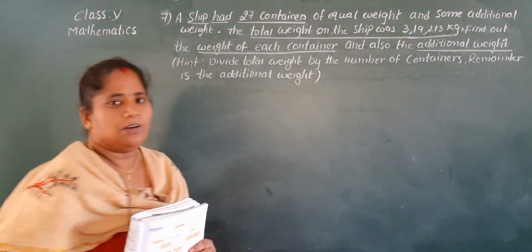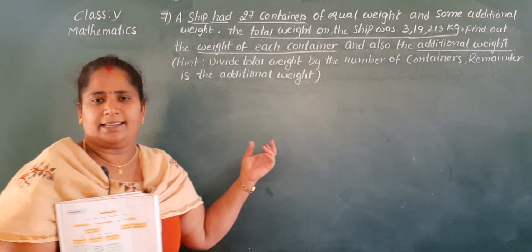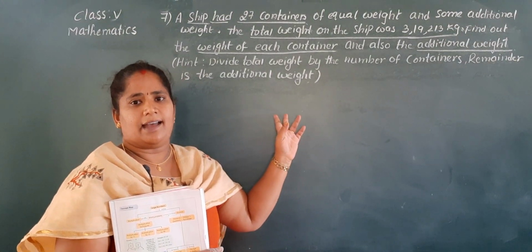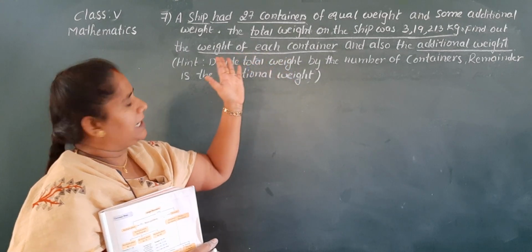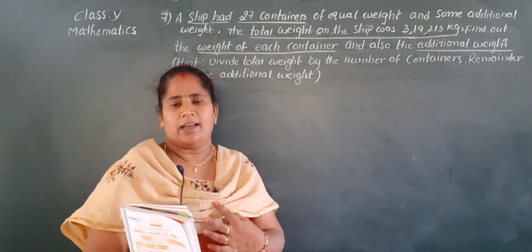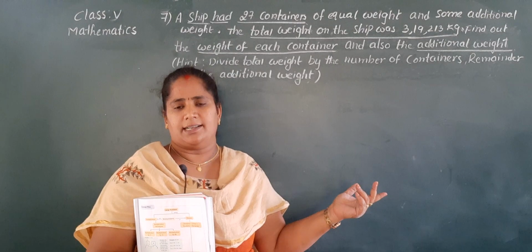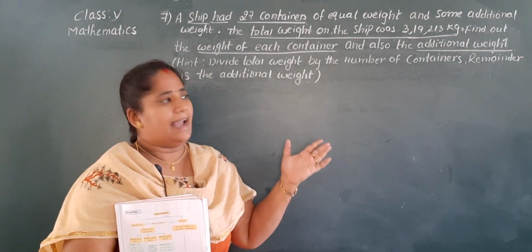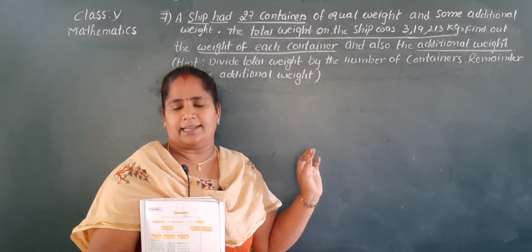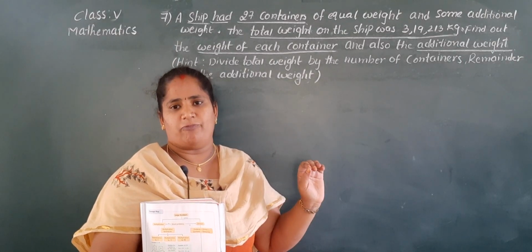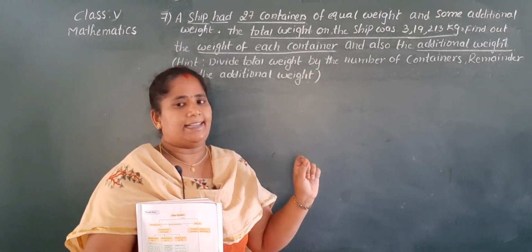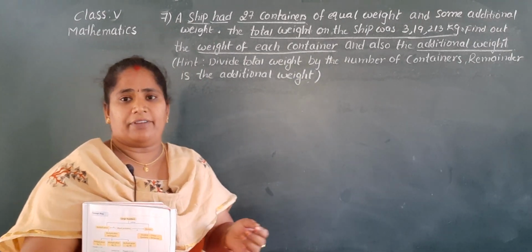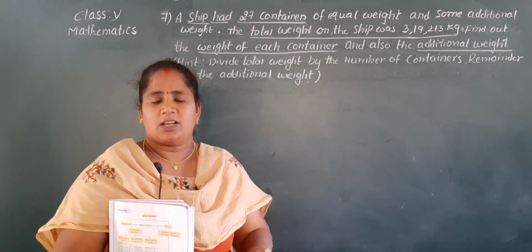So they have only given the hint. How do we get the weight of each container? Here they have given that a ship had 27 containers and the total weight on the ship was 3,19,213. We have to find the weight of each container. So how do we get this?